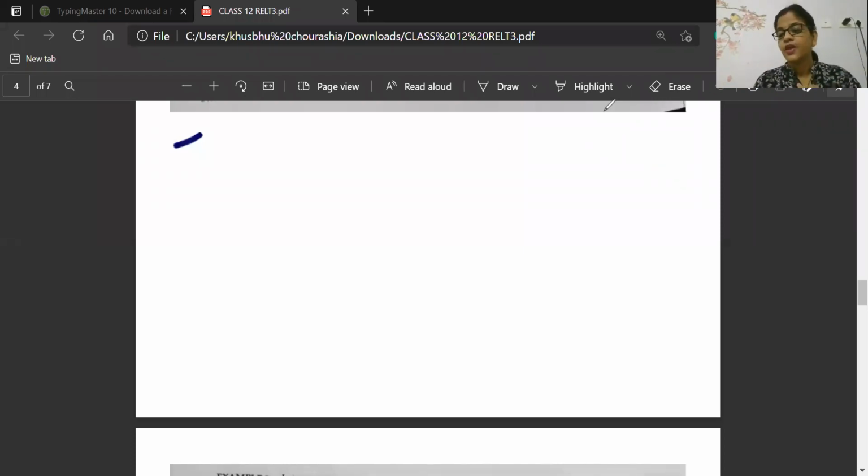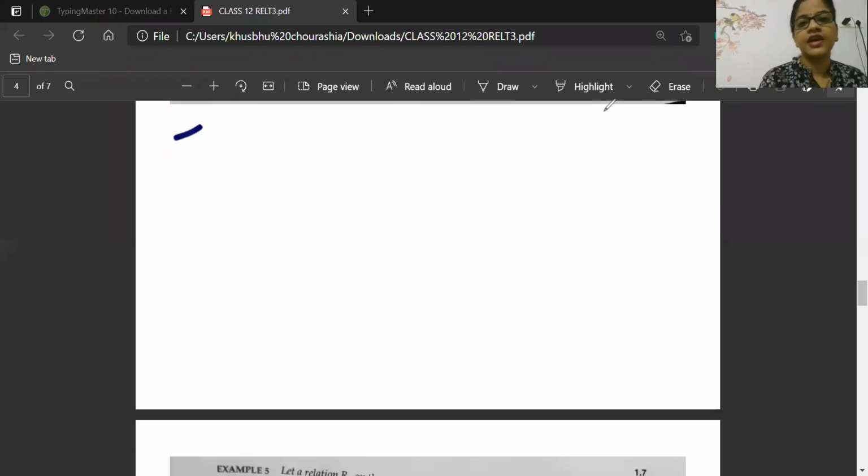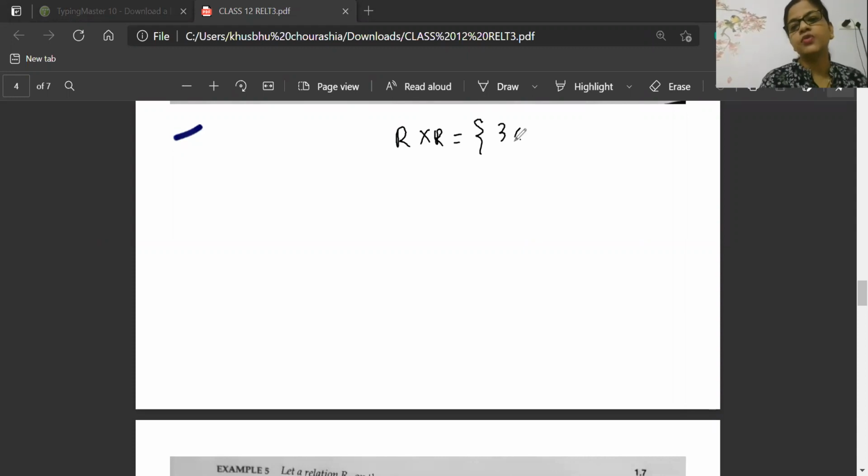So in the same way, from all the set of R cross R, you will take only those which satisfy 1 plus ab greater than 0. I hope you have understood. So (3, -2) is inside R cross R. It will be there. But are you going to pick this one?